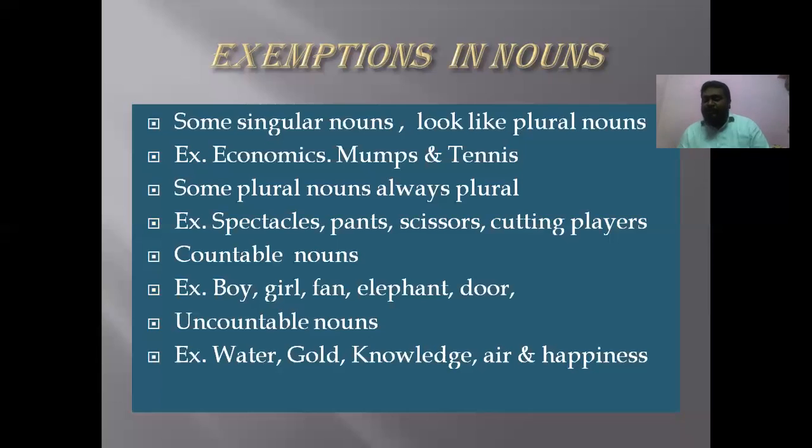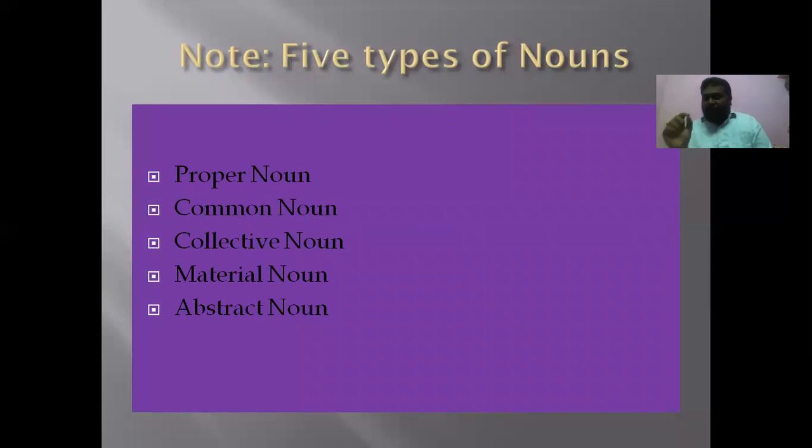Take air. Can we count the air? No, it's impossible to count the air because it is an invisible noun. How can we count it? The visible nouns itself we are not able to count. How can we count the invisible air? Knowledge. Can you count the knowledge? Is it possible? This noun will not have any shape to count. It is invisible. Happiness, sadness, sorrow, kindness, all these are invisible nouns, which we cannot count, called uncountable nouns.